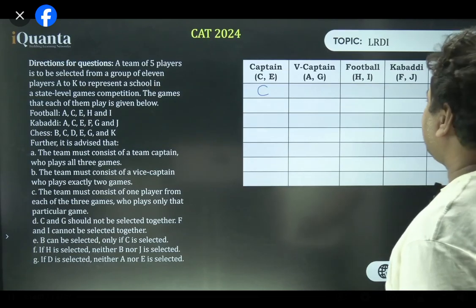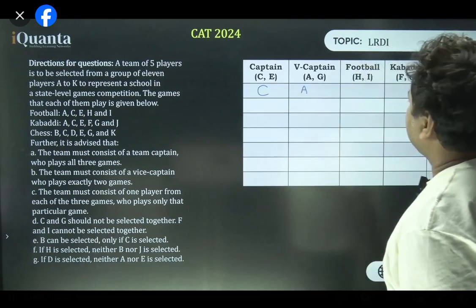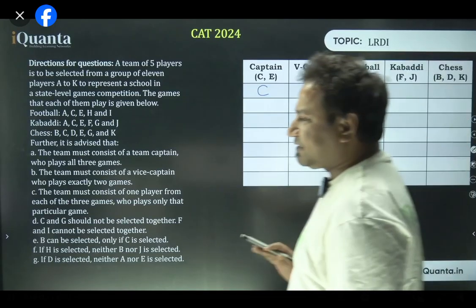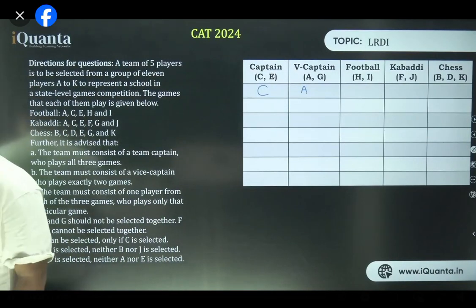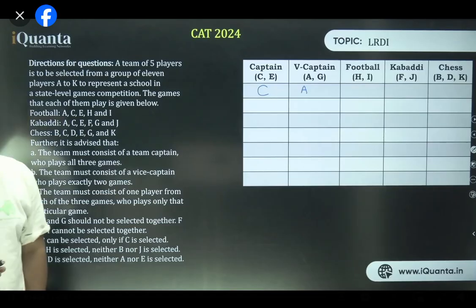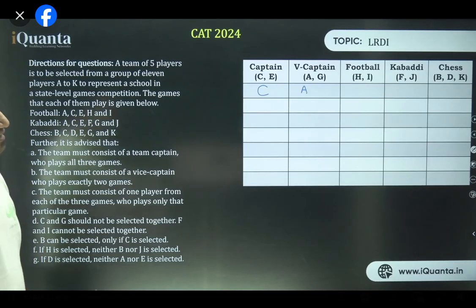I've chosen C as the captain, and let's choose A as the vice captain. Is that cool? CA. I have fixed CA. And depending on Harsh, that's why you waste a lot of time. Okay. So now, once we have taken C and A, let's see in how many cases C is the captain and A is the vice captain.